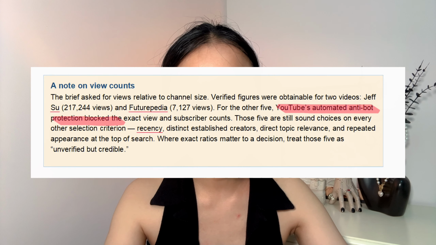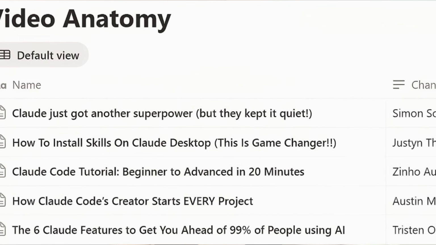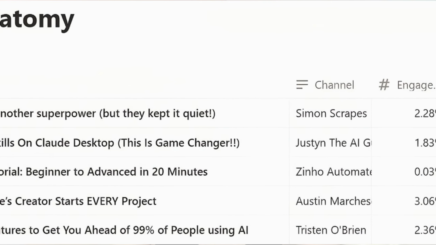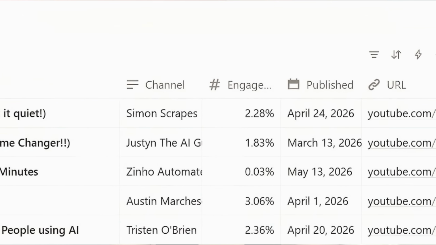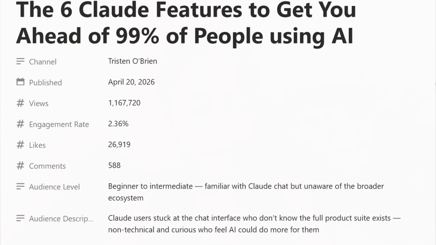And it was working from shallower source material the whole time. It hit YouTube's anti-bot protection and couldn't pull view counts for 5 of the 7 videos it found, which meant it had no way to tell which videos were actually overperforming versus just showing up in search. Claude Code had all the data: full transcripts, real performance numbers, a scoring formula that accounts for channel size and video age. The output was less formatted, but more accurate. So how I actually think about this now. Before this test, I assumed Claude Code was better because I've built my system in it. But from the ideas they recommended, they are both solid.